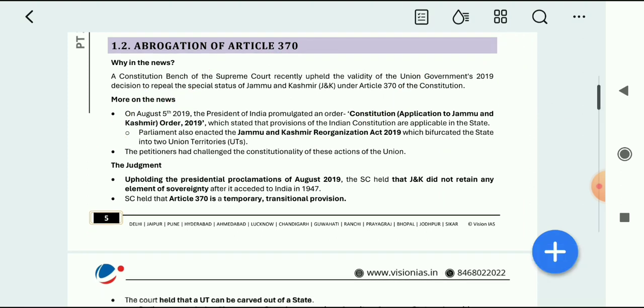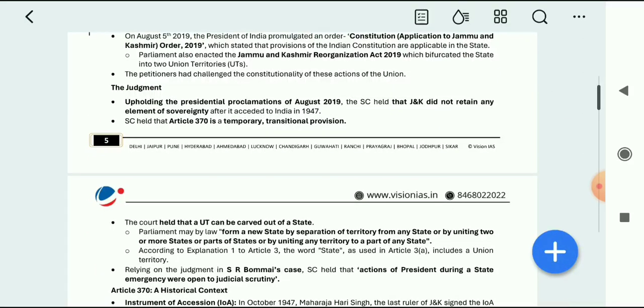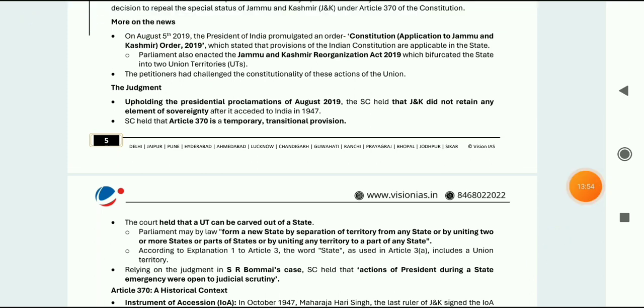So what the judgment said, it upheld the presidential proclamation of August 2019. So president proclaimed this, you all know that, the abrogation of 360. So now judgment also upheld that presidential proclamation. Supreme Court held that Jammu and Kashmir did not retain any element of sovereignty after it acceded to India in 1947. And Supreme Court held that Article 360 is a temporary transition permit. So Article 370 was temporary, we all know that, so it can be abrogated. So this was the judgment given by Supreme Court.